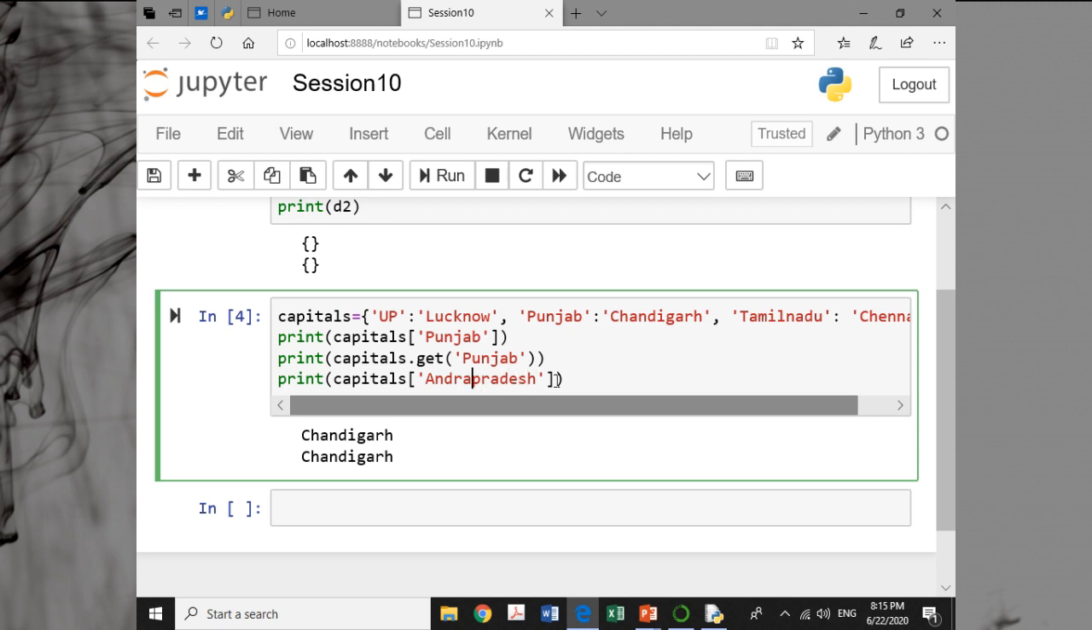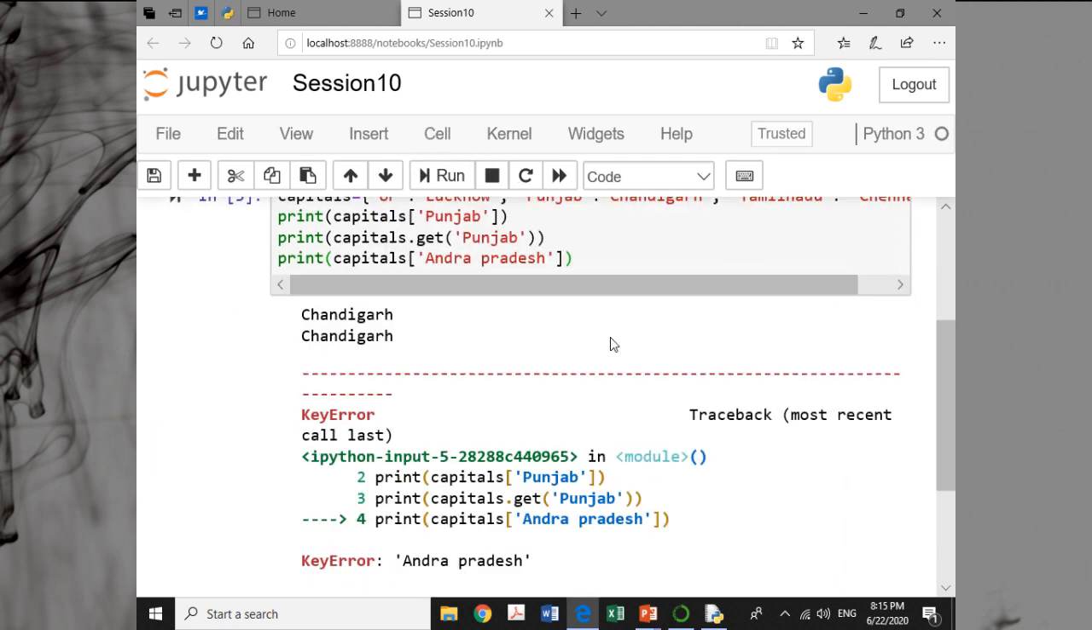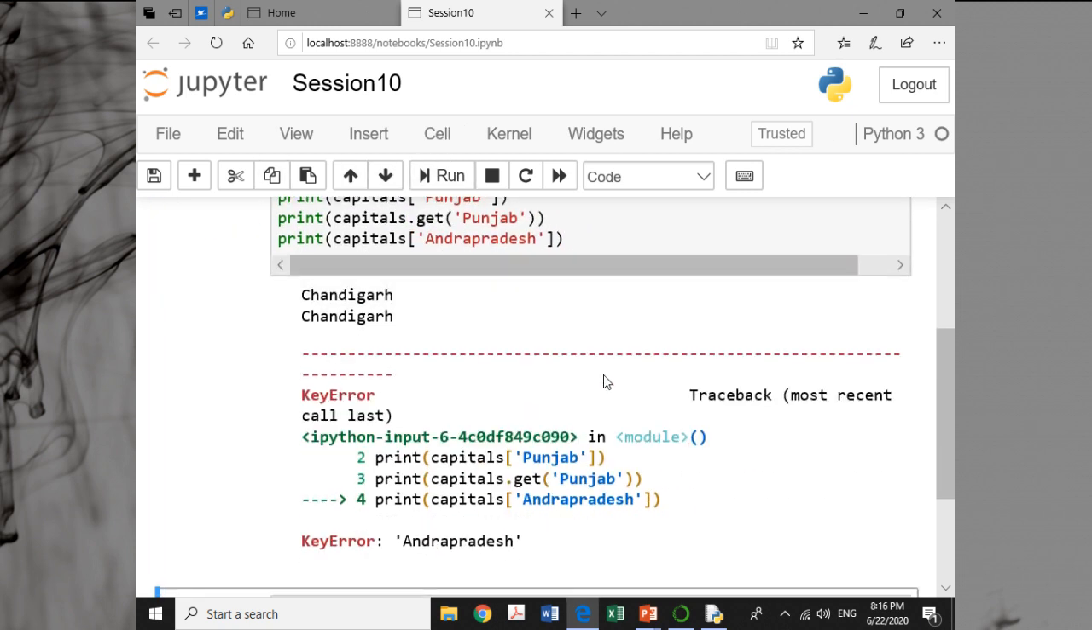Suppose I want the capital of Andhra Pradesh. If I run it, you will get the error because Andhra Pradesh does not exist. The key does not exist.